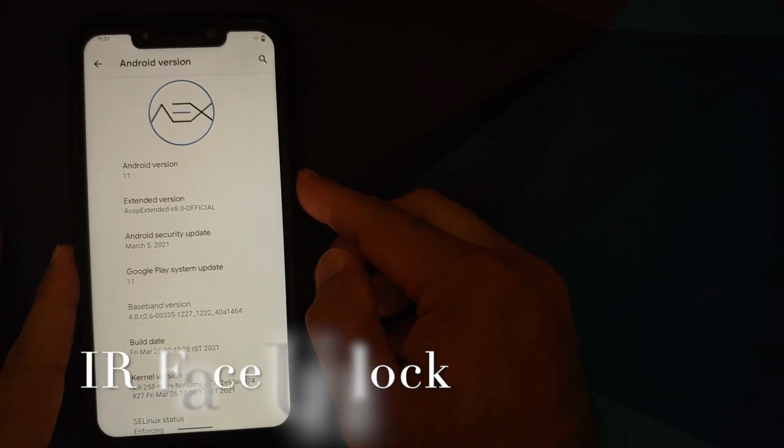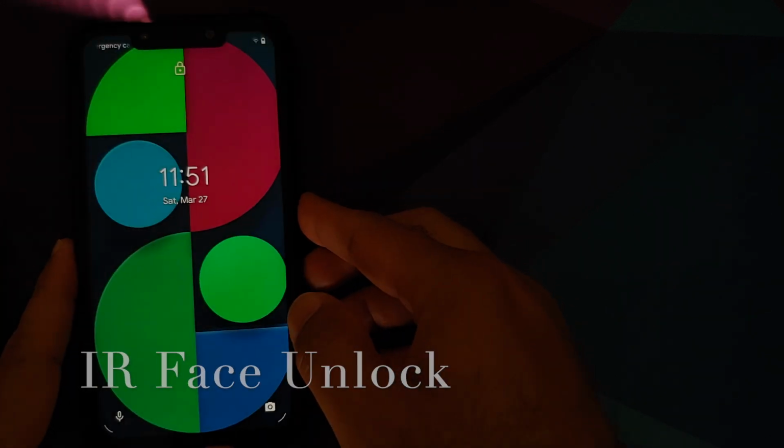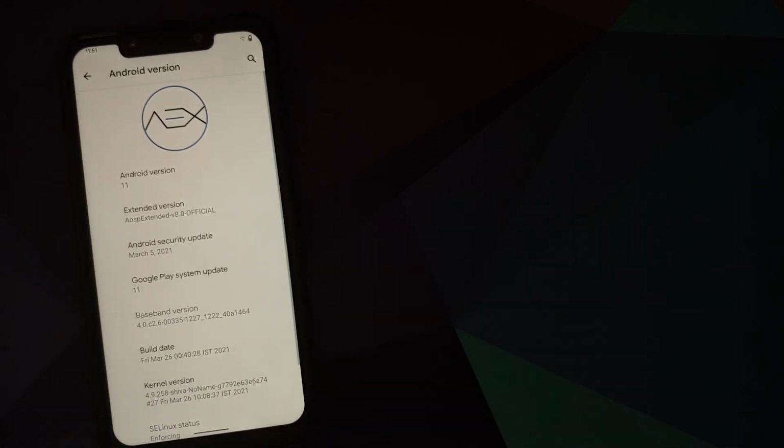First look at AOSP extended official ROM based on Android 11 running on the Xiaomi POCO F1.